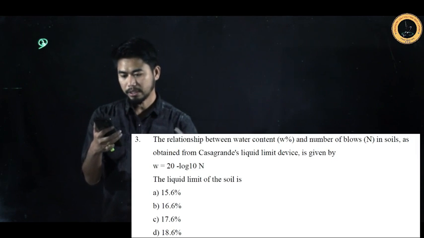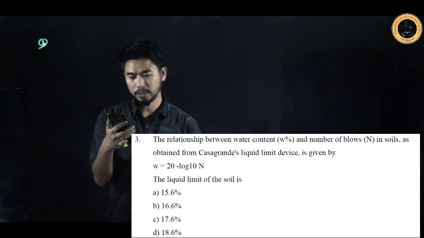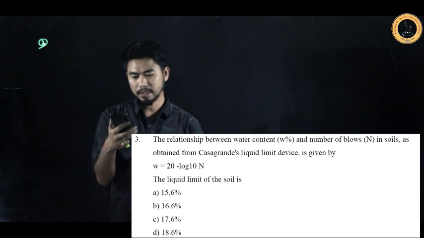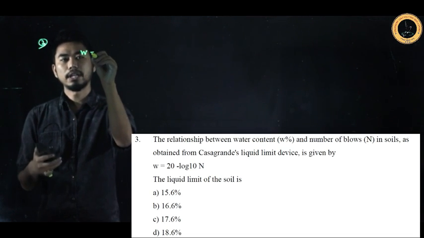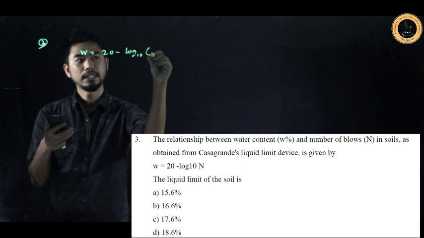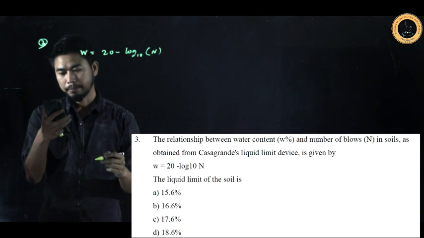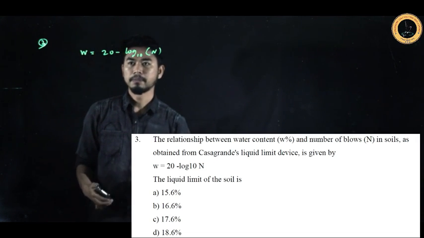In question number 3, see the question. The relationship between water content W% and number of blows N in the soil, as obtained from Casagrande's liquid limit device, is given by: water content W = 20 minus log base 10 of N. The liquid limit of the soil is, the options A, B, C, D are given.